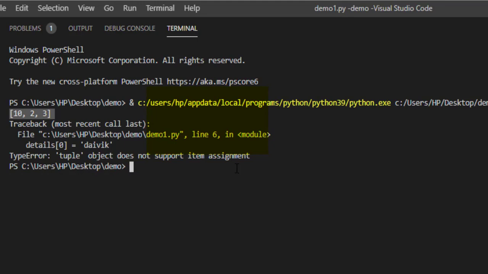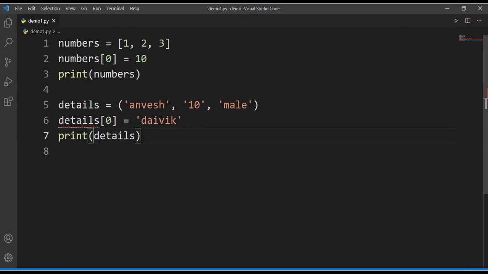Once the tuple is created, you cannot modify or add any elements to this tuple, whereas to a list, you can add elements. So whenever you get a question like this, try to explain with lines of code to differentiate between tuple and list.